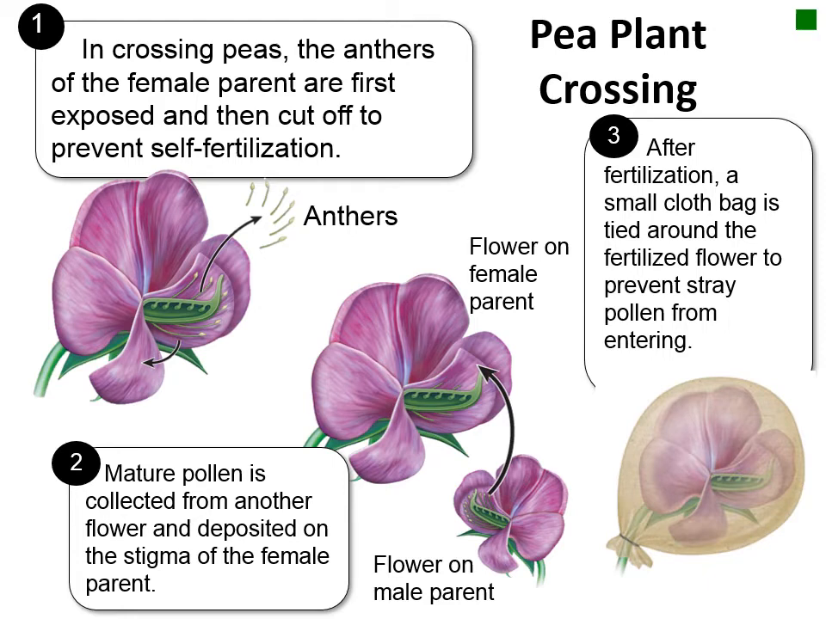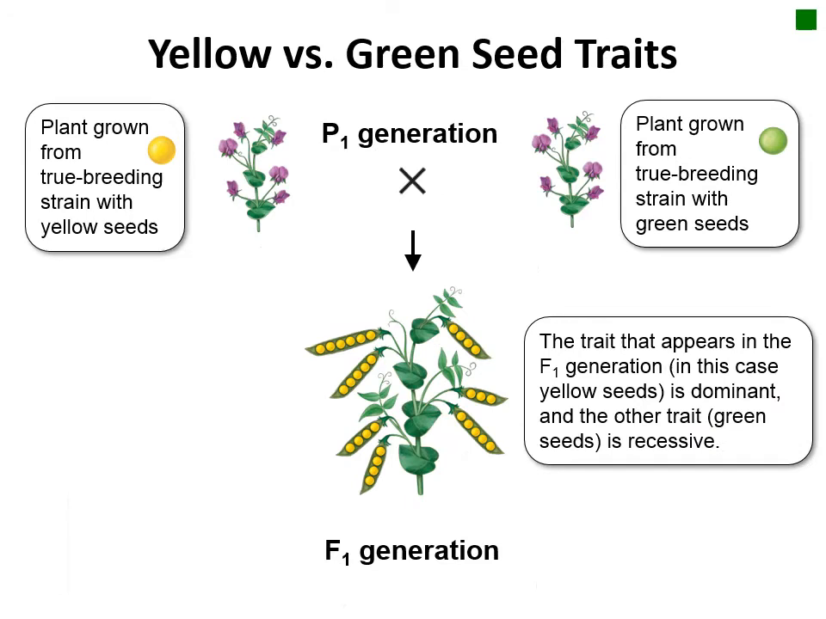For each of the 7 contrasting traits, the original true breeding strains are referred to as the parental, or P1 generation. The offspring of these crosses are called the F1 generation. In this cross of P1 yellow and P1 green, all the F1 offspring had yellow seeds. Mendel saw this same pattern for all 7 traits. Only one of the traits was seen in all F1 plants.